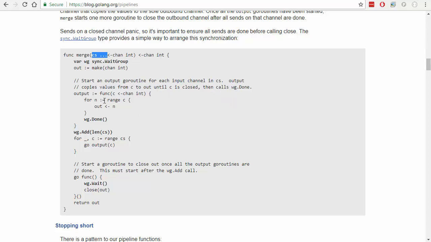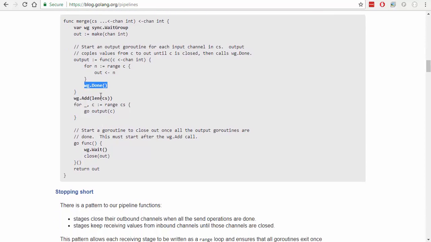Okay, which makes sense. So, take an incoming channel of ints, and then run over those and spit them to the output channel, and then say we're done. Okay, so that's just what this function is.